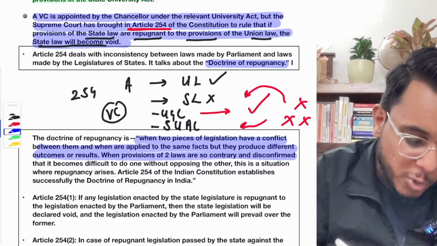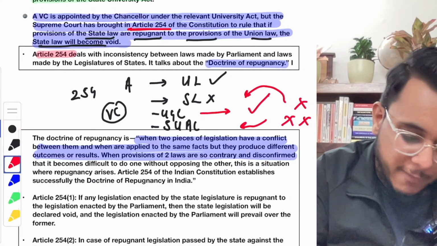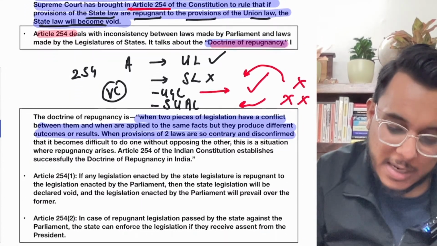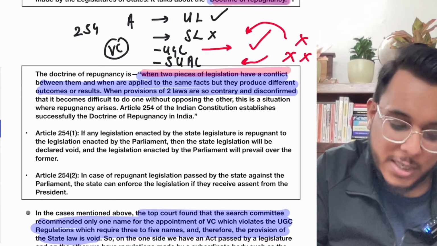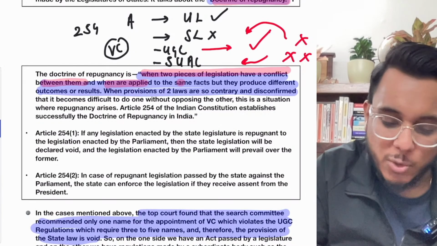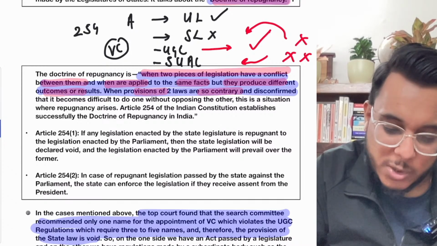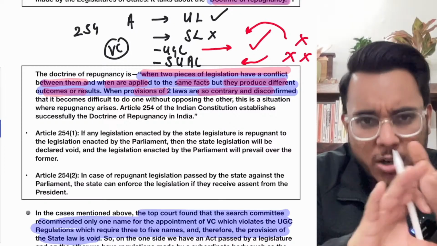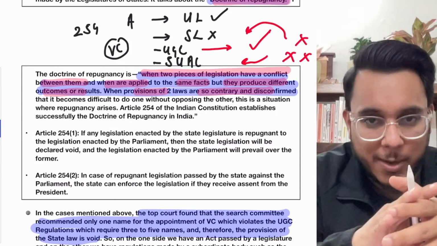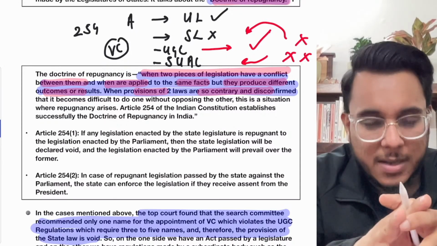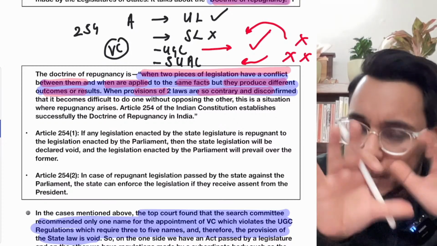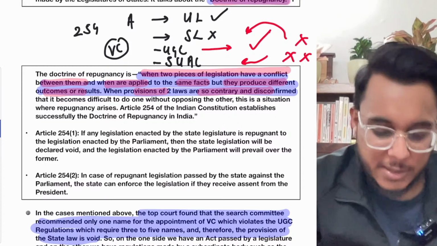Article 254 deals with the doctrine of repugnancy. It provides that when two pieces of legislation conflict with each other and are applied to the same facts, producing different outcomes, in a very short form, when two laws are conflicting and on the same subject, the union law, the Parliament's law, will prevail. Clear?